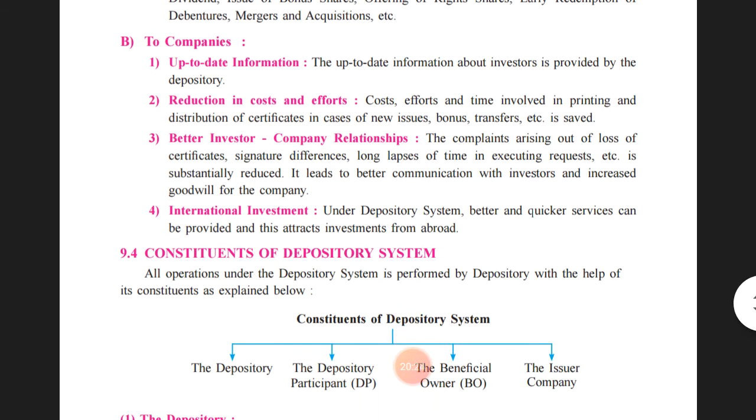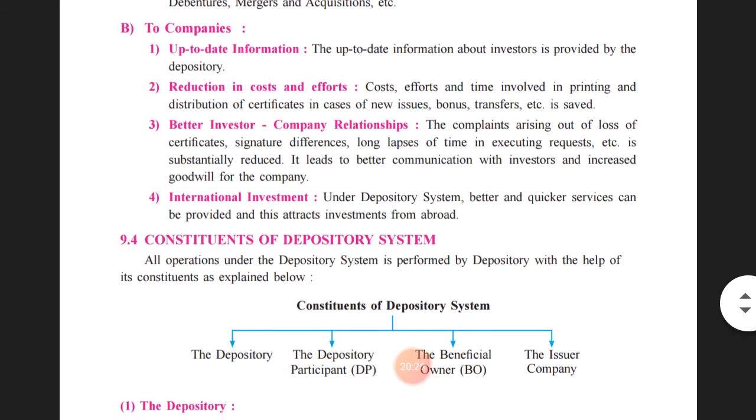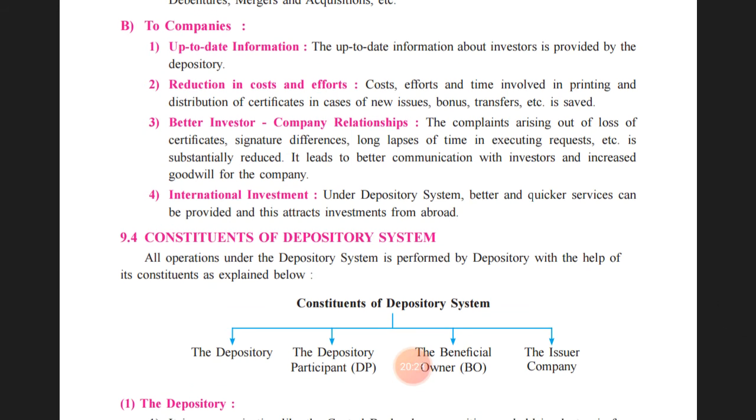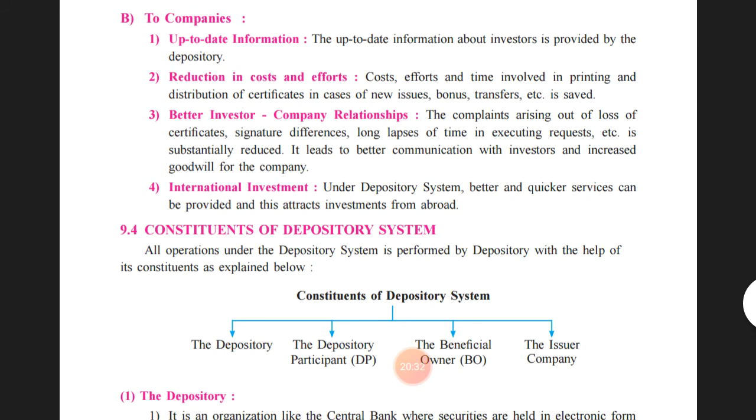The third one is a better investor company relationship. The complaints arising out of the loss of the certificate, signature differences, long lapse of time in executing requests, etc., are substantially reduced. It leads to better communication with the investor and increases the goodwill of the company.